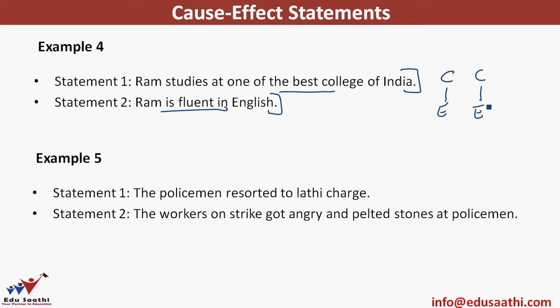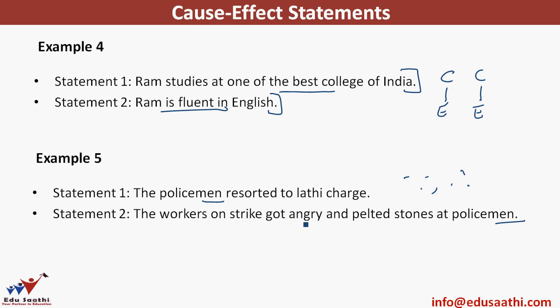Statement 1 says the policeman resorted to lathi charge. Statement 2 says the workers on strike got angry and pelted stones at policemen. Now, the policemen are involved in both the statements, so there might be a relationship, but again let's see. Use the because and therefore test. Because policemen resorted to lathi charge, therefore the workers on strike got angry and pelted stones at policemen, could be a possibility. Let's reverse it.